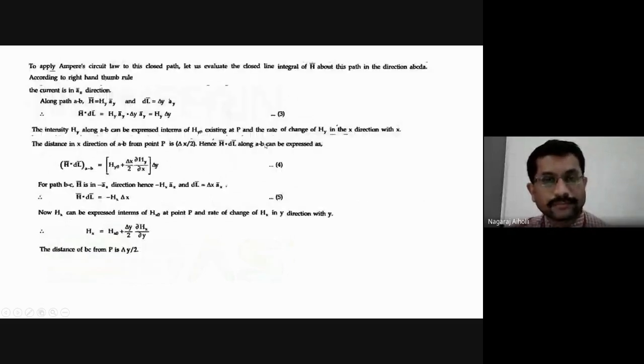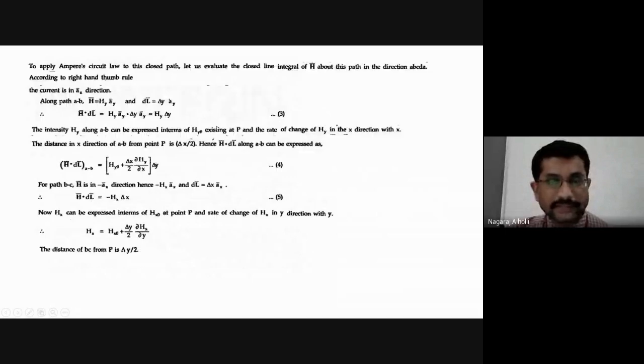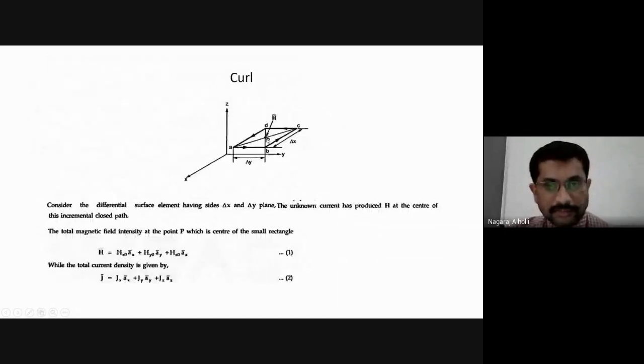Correct? Hence, HY can be expressed in terms of HY naught and the rate of change of HY in the negative X direction. The distance of CD from point P is delta X by 2 in negative X direction. Please note that it is in negative X direction, because from point P we are moving away towards the point C to D. But what is the X direction? It is from the origin downwards. We are considering from point P upward toward the midpoint of C to D. Hence, it is in the negative X direction. This is important. You should not forget the sign here.